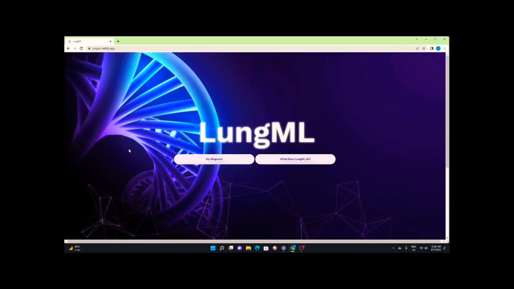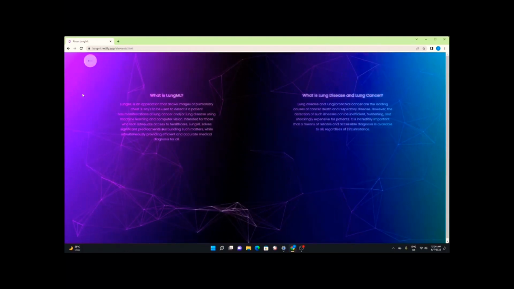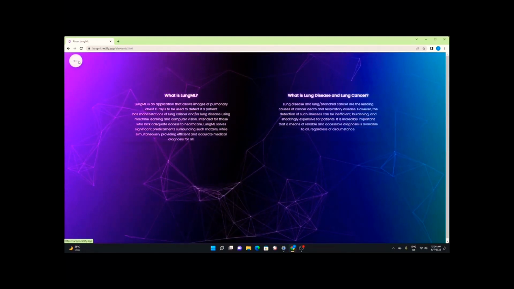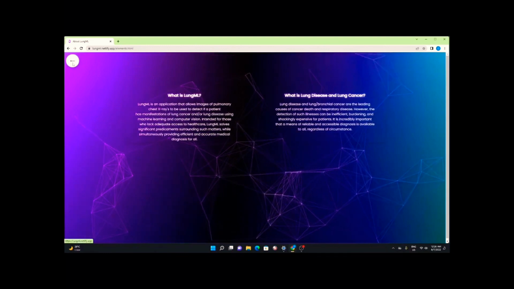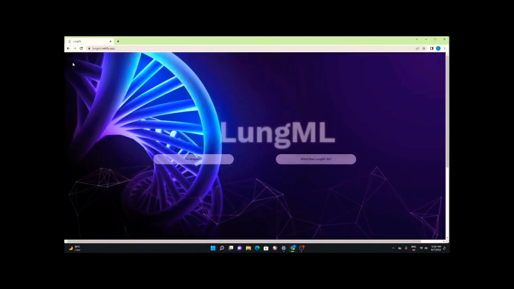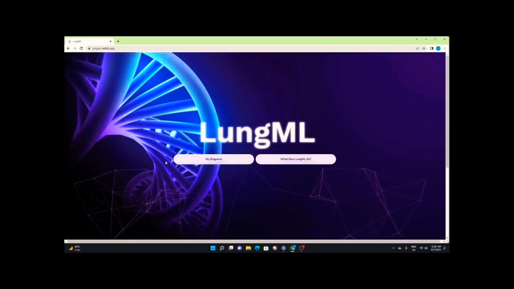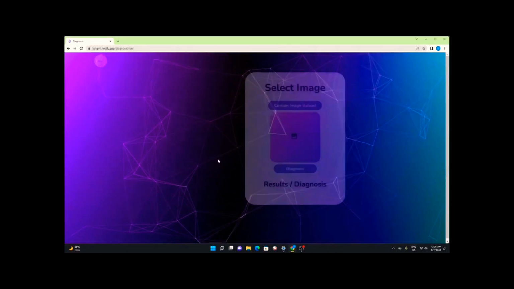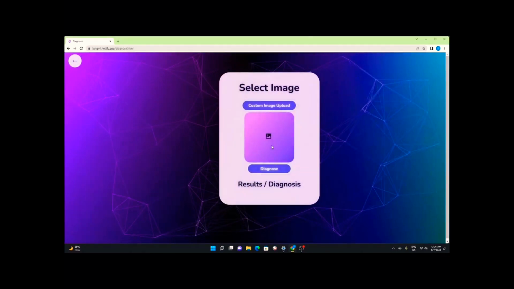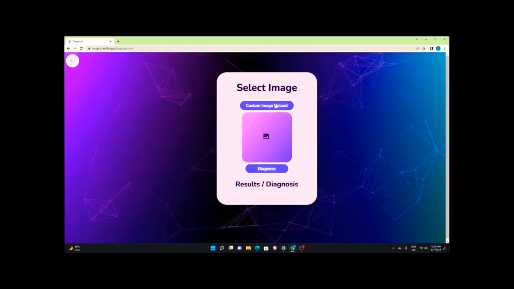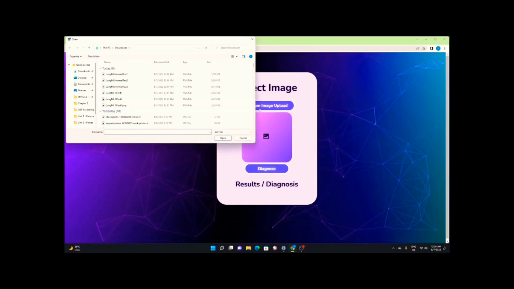In navigating to the page titled "What can LungML do?", users are given a description of the application and its utilities, as well as context of LungML's objective and mission. Returning to the main page and navigating to My Diagnosis, users can upload a custom image, whether this be an MRI scan or an X-ray image, and in doing so their selected image is displayed to assure they've selected the correct one.